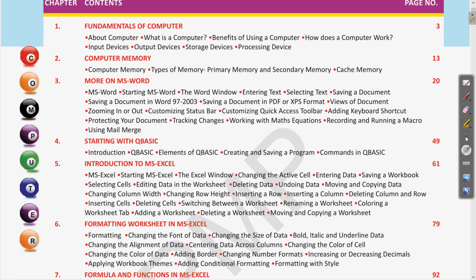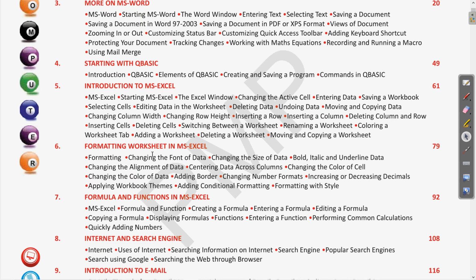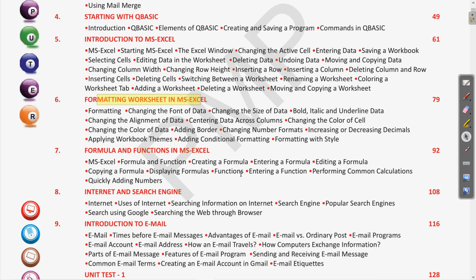Then also we will read about MS Excel. MS Excel is used for making different charts, worksheets and tables. So this you will read. Then there are some different formatting and worksheets in MS Excel which will be discussed. Clear? Then various formulas, how you can write the numbers, how if you drag a number like 2 and 4, you can make a table of that number only by dragging the column of that. So all these things we will be discussing in the MS Excel chapter.